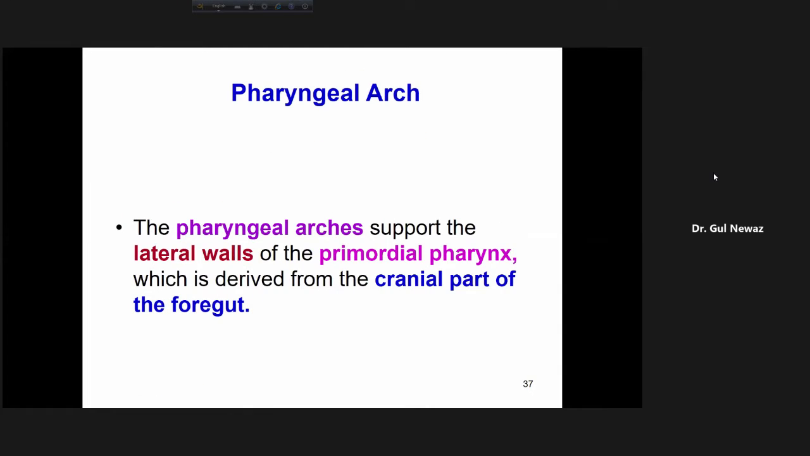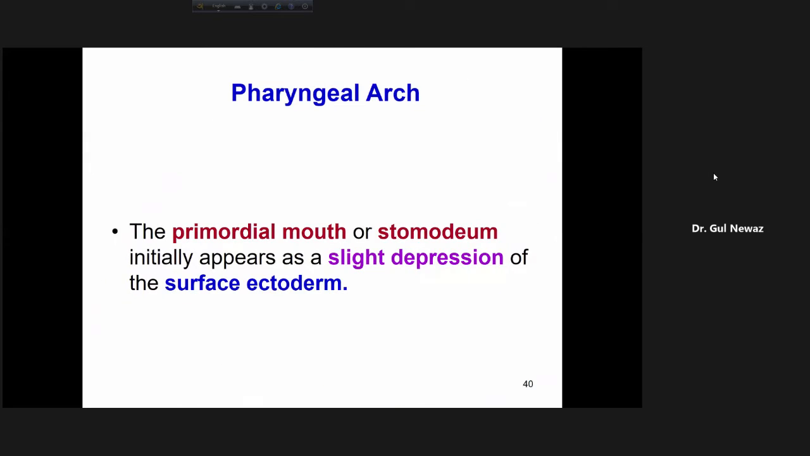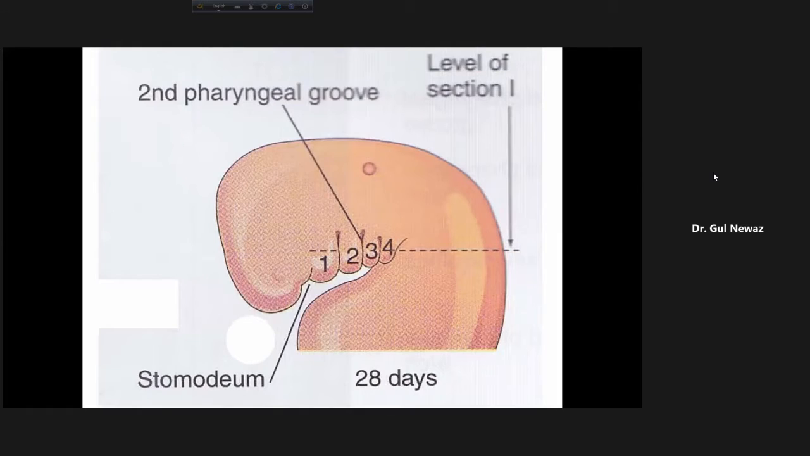The pharyngeal arches support the lateral walls of the pharynx, and the primordial mouth or stomodeum initially appears as a slight depression on the surface of the ectoderm. I just told you what the stomodeum is. The stomodeum is this part. When these arches swell, here is a depression. So a depression-type stomodeum, this is ectodermal. This will give rise to our oral cavity.